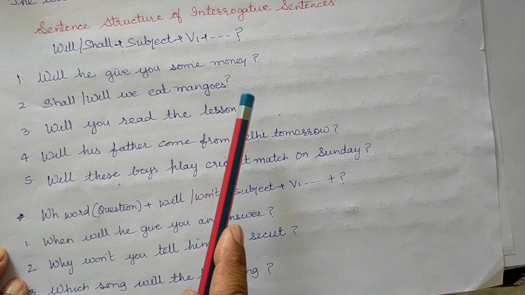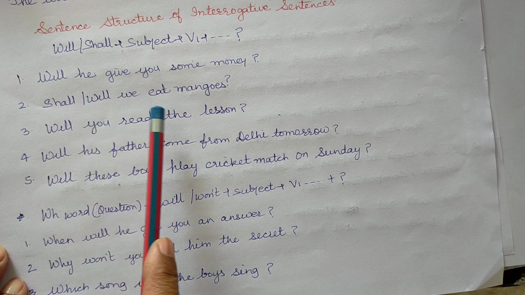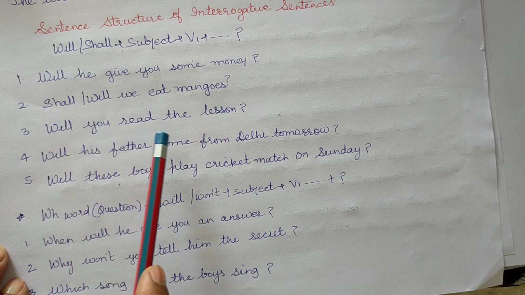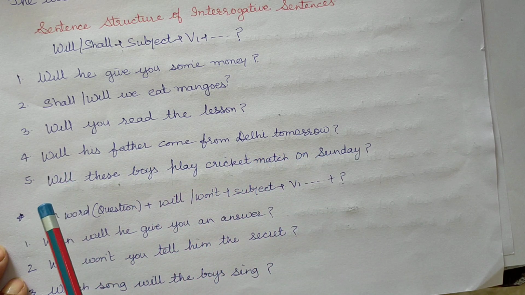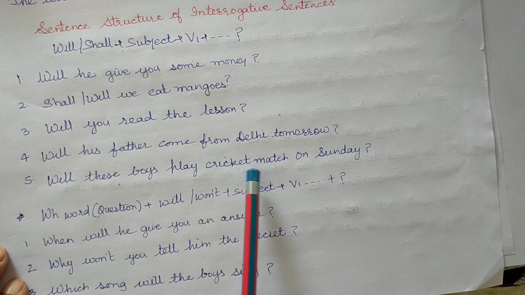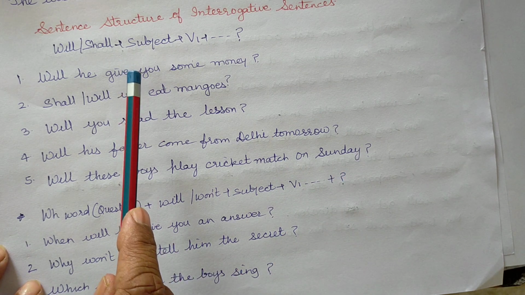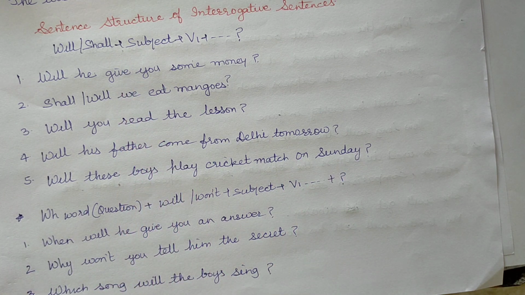Will he give you some money? Will we eat mangoes? Will you read the lesson? Will his father come from Delhi tomorrow? Will these boys play cricket match on Sunday? All these sentences need a question mark at the end of the sentence.